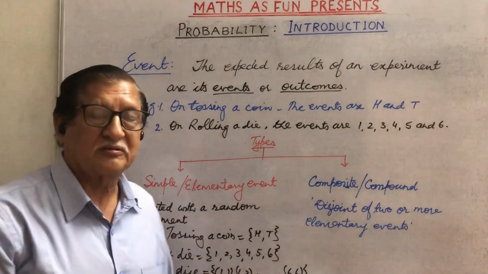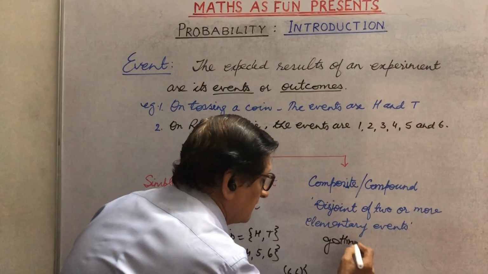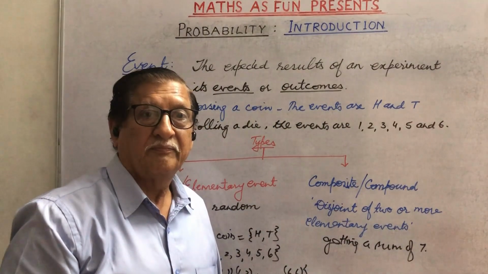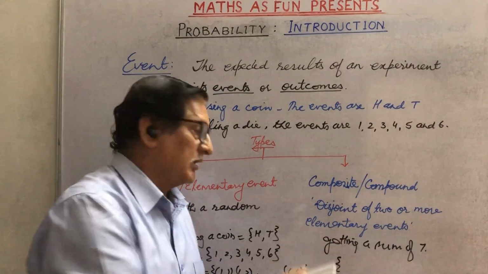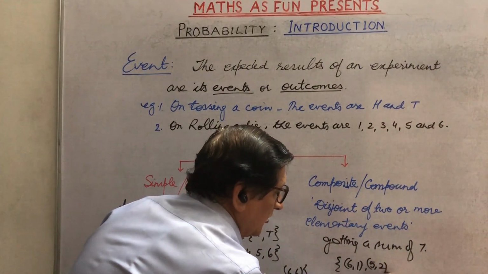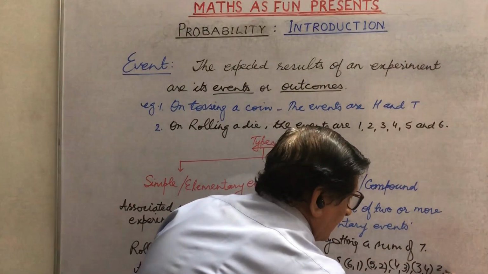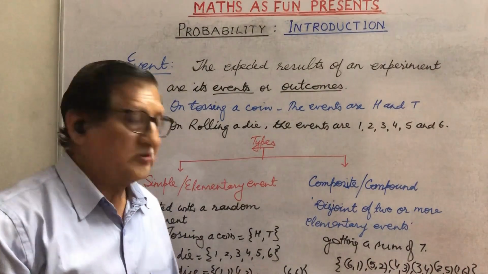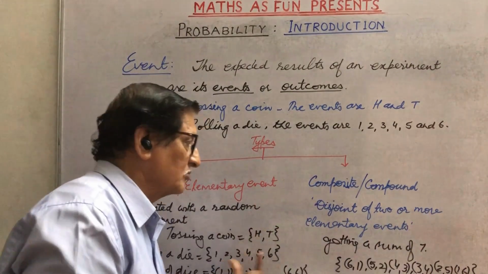These are elementary events. But suppose we say getting a sum of 7. Then we know out of these elementary events, the numbers which are giving us 7 will be 6, 1, 5, 2, 4, 3, 3, 4, 2, 5 and 1, 6 only. These events are compound events. I think you have understood the difference between the two.